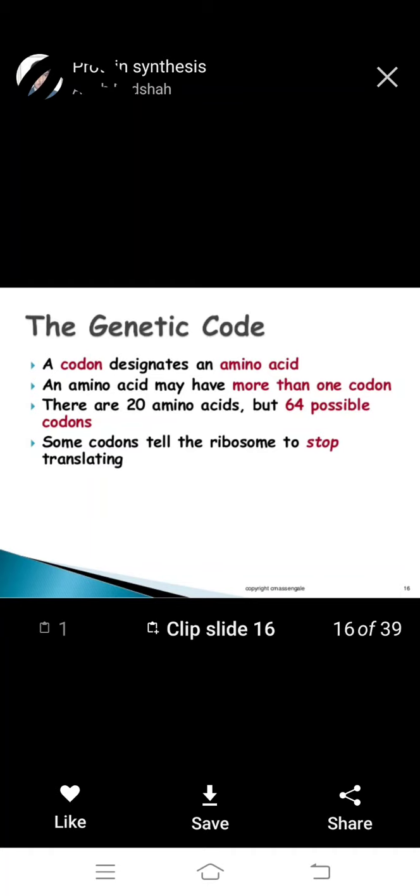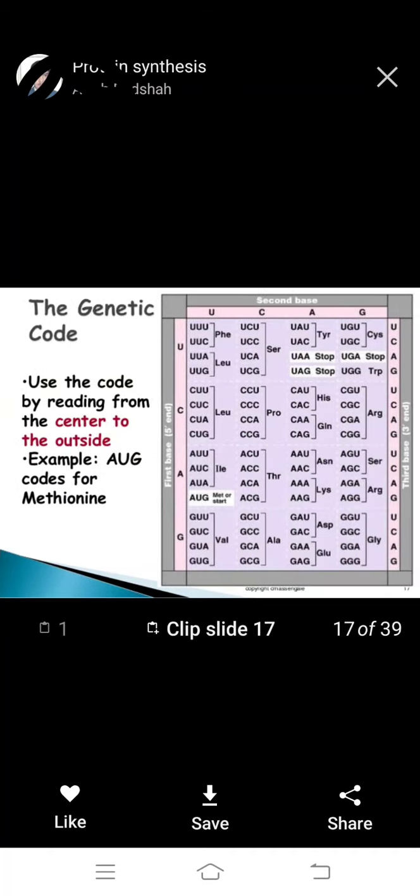Some codons tell the ribosome to stop translating. For example, use the code by reading from the center to the outside. AUG codes for methionine, and there is also a stop codon here.